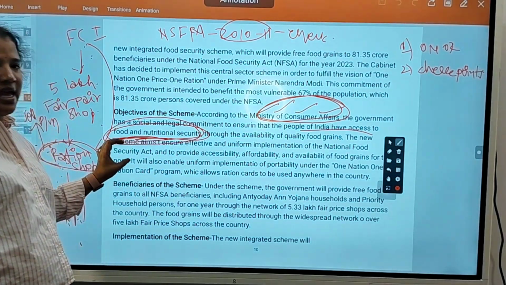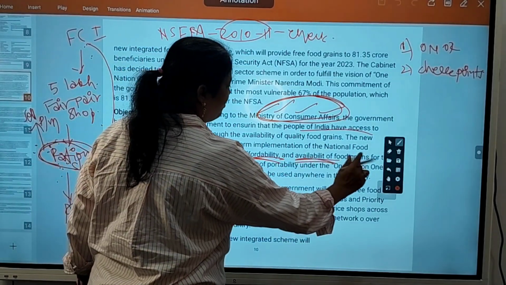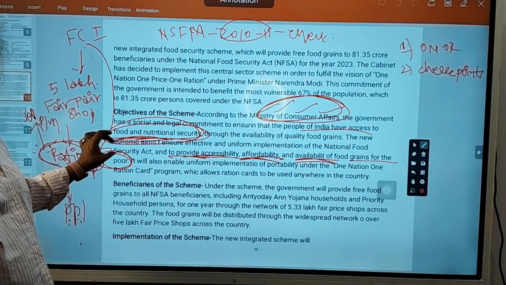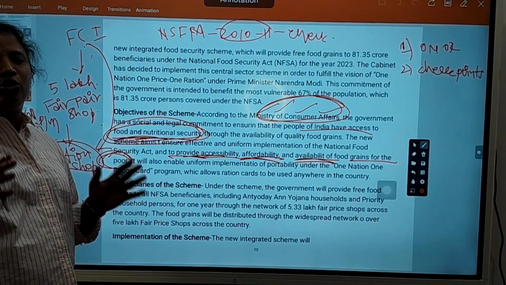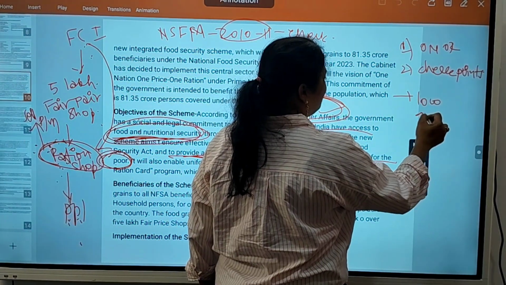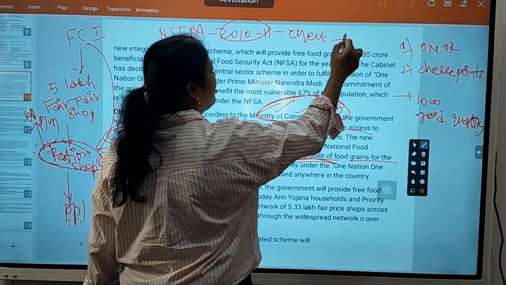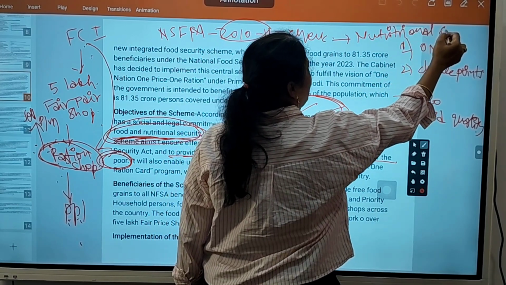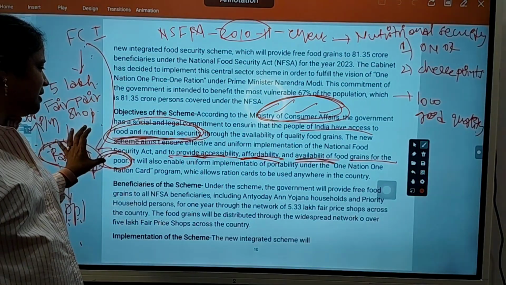What is NFSA, the National Food Security Act? To provide accessibility, affordability, availability of food grains to the poor. That is the ambition. The ambition of this scheme is that every person in India must have good quality food. They do not provide low quality grains. They provide good quality grains under this scheme. They want to provide nutritional security. They want to stop the food insecurity or poverty inside India. That is the ambition of this scheme.